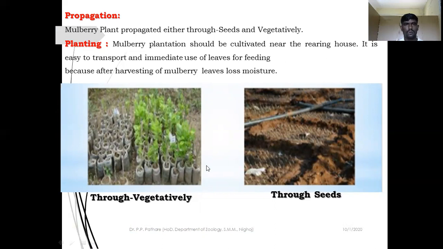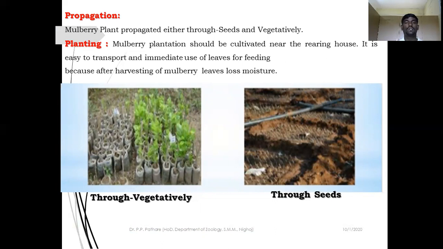Planting, you know, mulberry plantation should be cultivated near the rearing house, because planting is a very important task for the farmers. If you are interested to start sericulture in your farm, firstly you can construct a rearing house in your farm, and this rearing house is useful for the rearing and culturing of your larva.